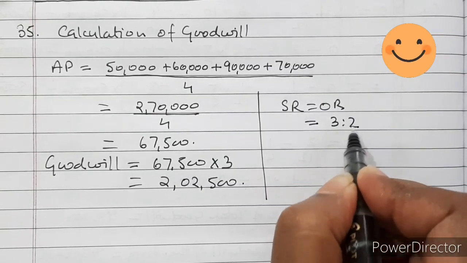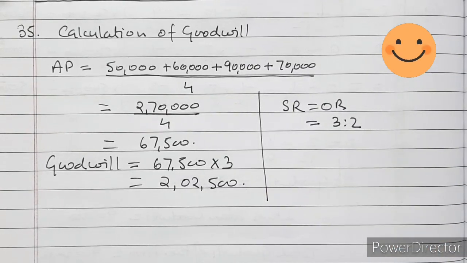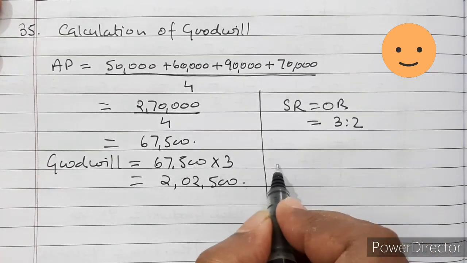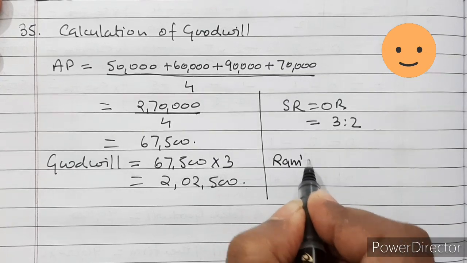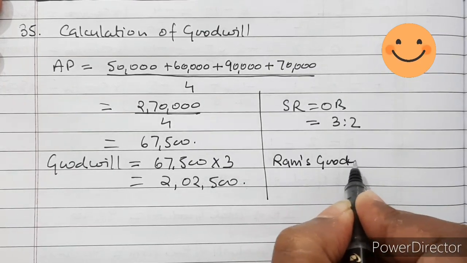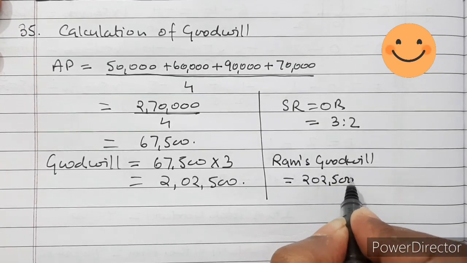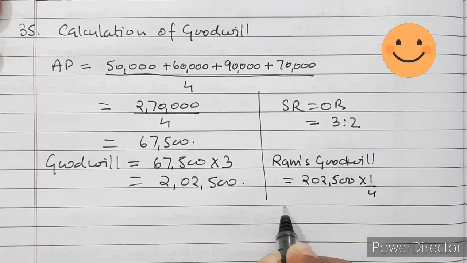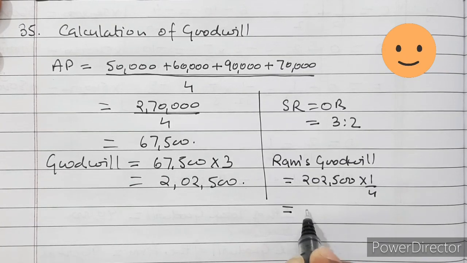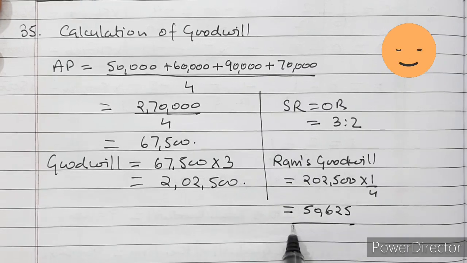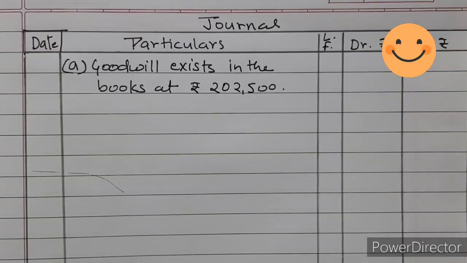Now we know that our sacrificing ratio is our old ratio here in this case. So it is 3:2. Now let us see the treatment of goodwill in all the 3 conditions. So new partner Ram's goodwill, how much is Ram's goodwill? Ram's goodwill is equal to 2,02,500 into 1 by 4, which is equal to 50,625, which he could not bring in cash.